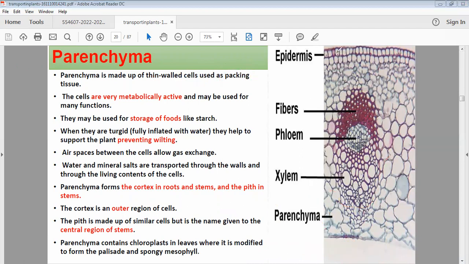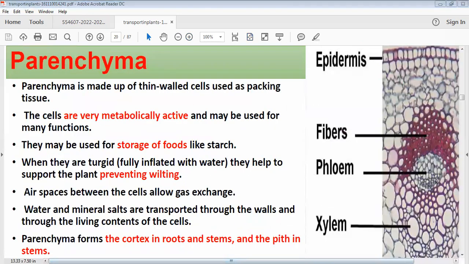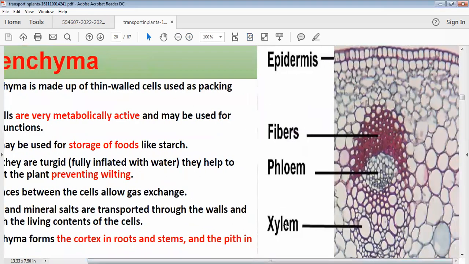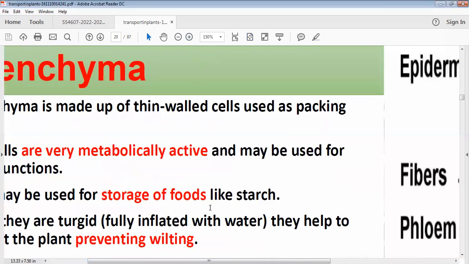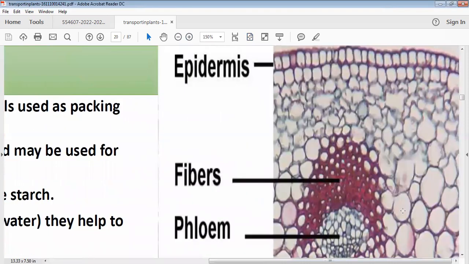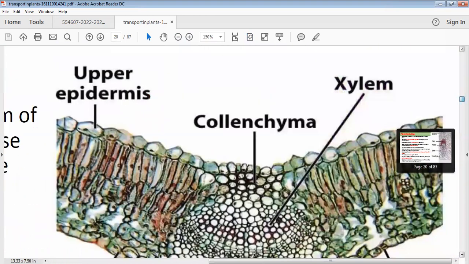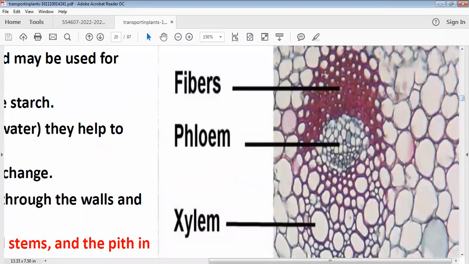But one thing I would like you to observe, it is a very important diagram. It comes even in P3. I've been an examiner for more than 10 to 15 years, and I have observed that these pictures are very favorite. Let me scroll down and show you. They ask you to observe this diagram or slide carefully, and then draw only 3 to 4 cells, and if you find any of these gaps.